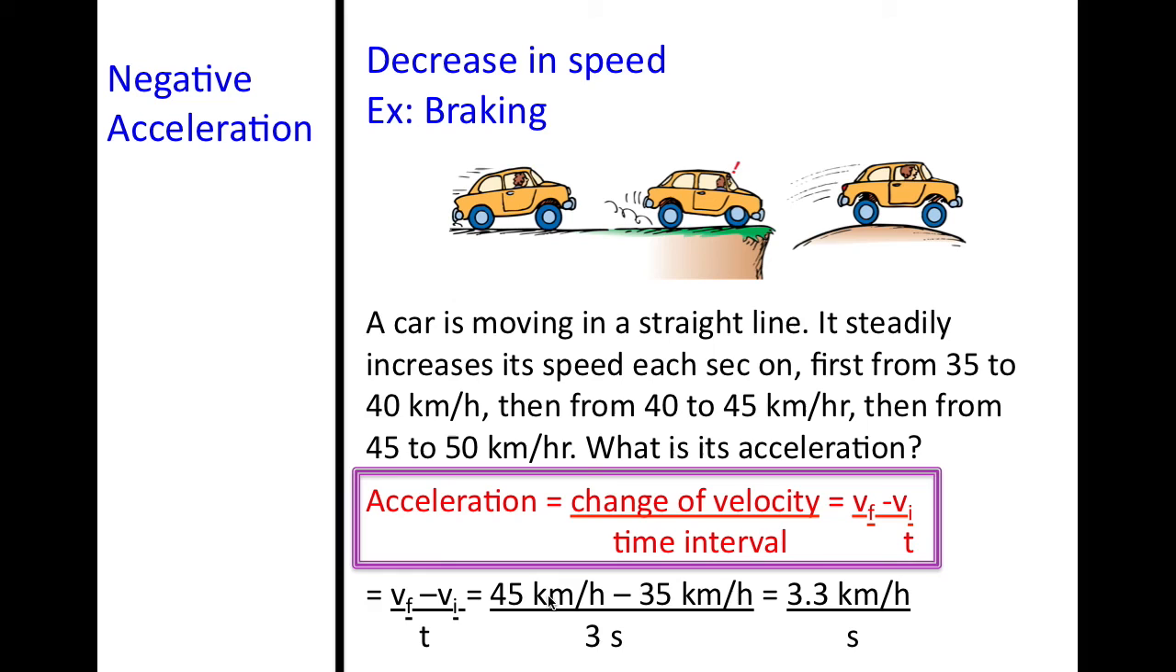So here we have 50 kilometers per hour minus 35 kilometers per hour, all over 3 seconds, and you should get an answer of 3.3 kilometers per hour per second. So that means that you are changing your speed by 3.3 kilometers per hour every second.